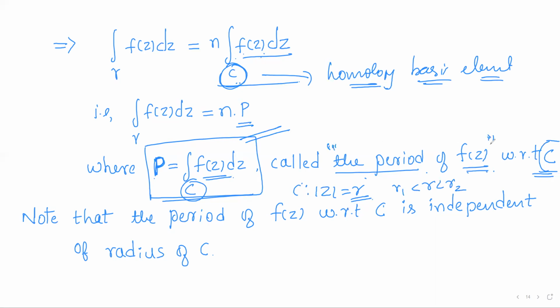So the period of f of z is unique in the case of a doubly connected region, as any period is the integral of f of z over any homology basis element. So here we observe that the period is independent of the choice of the circle. In place of C, if you choose any other circle, the value of the period remains the same.